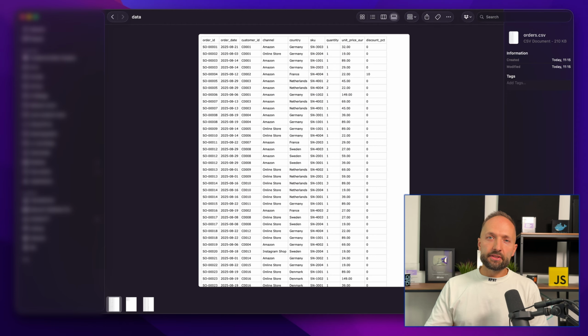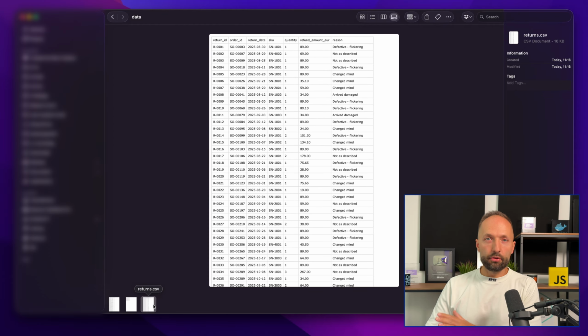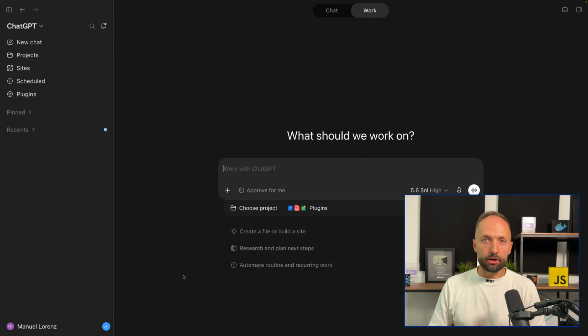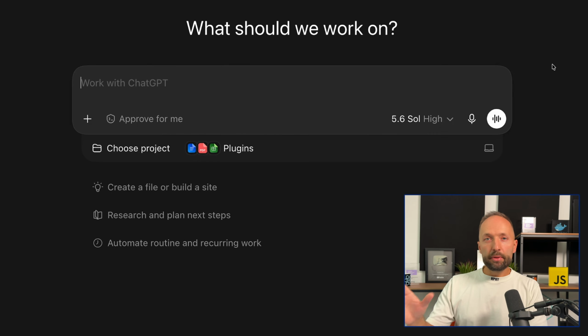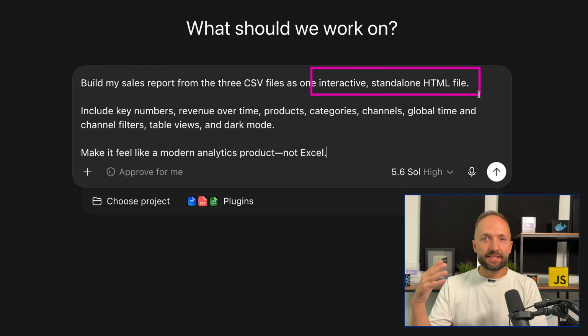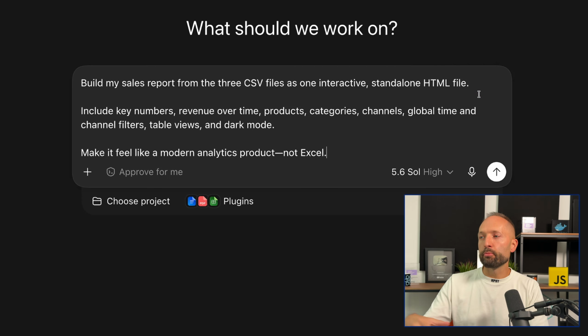The input for this analysis are 3 CSV files: orders, products, and returns. The rest is only ChatGPT in my case, but you can use any large language model of your choice. I built this dashboard with 3 simple prompts, and I started with a simple "build my sales report from the files" step. The HTML part is the only thing you have to know, so we use an interactive standalone HTML file, that is this website structure. The rest depends more on the type of file you want to analyze and the type of result that you want to have.